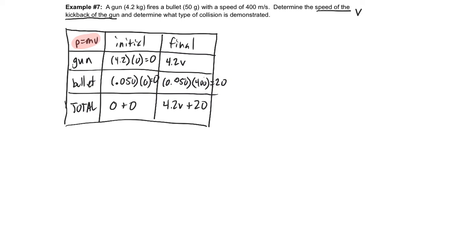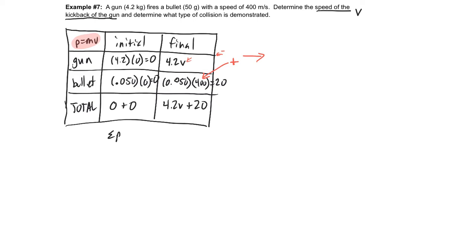I just defined, you got to be careful with this, I just defined this to be positive, which means I'm saying that the bullet is flying to the right. So therefore, hopefully, the gun is going to have a negative and it's going to be going to the left. Let's go ahead and solve.